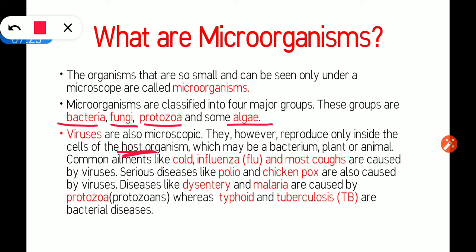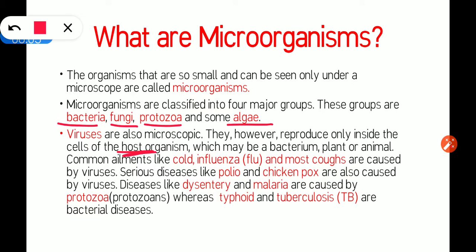You know, by reproduction, any microorganism divides into 2, then into 4, then into 8. Like this, organisms divide. This process is called binary fission. Organisms can also divide by multiple fission, in which an organism divides into more than 2. The next process of reproduction is sporulation. They can also divide by forming spores, which are like tiny seeds.